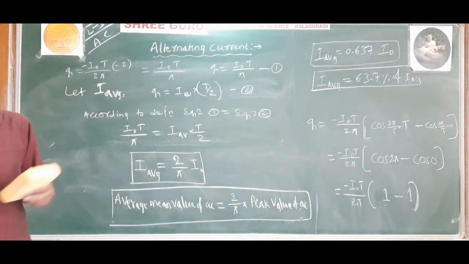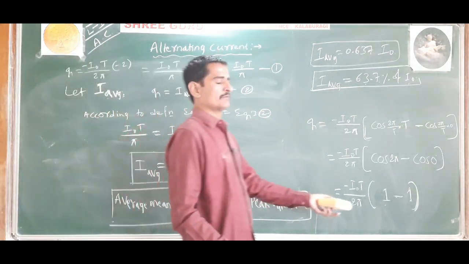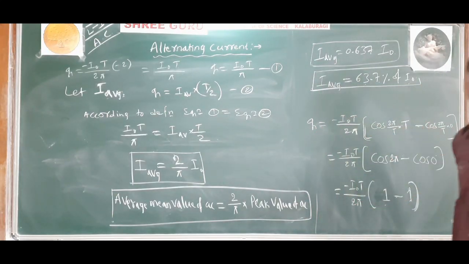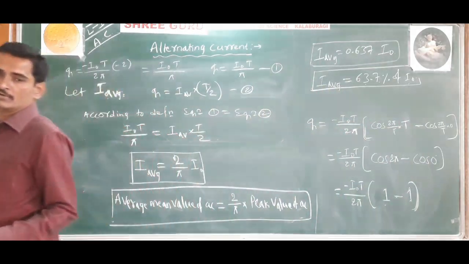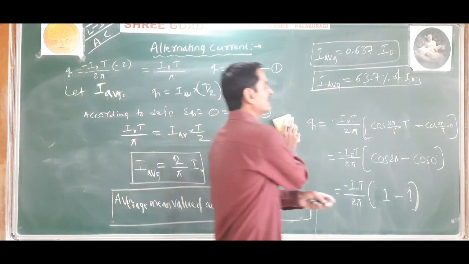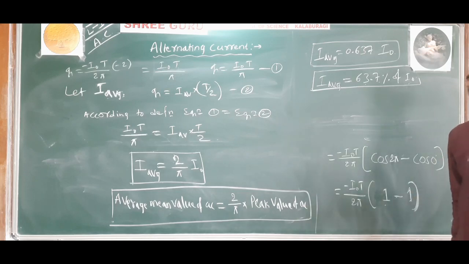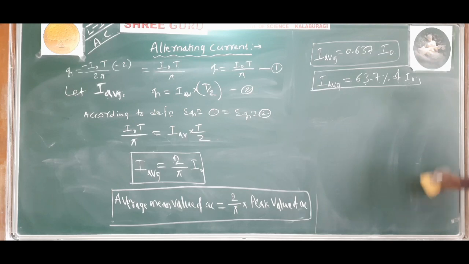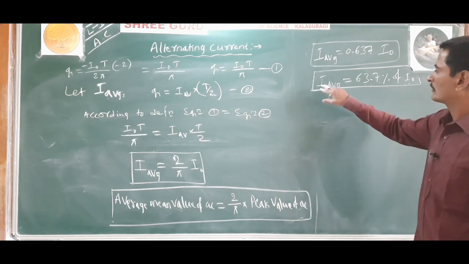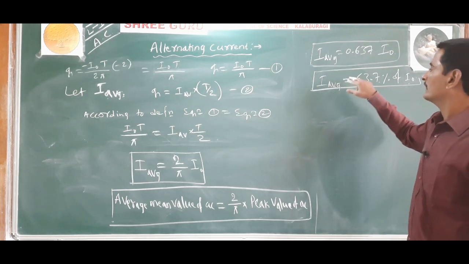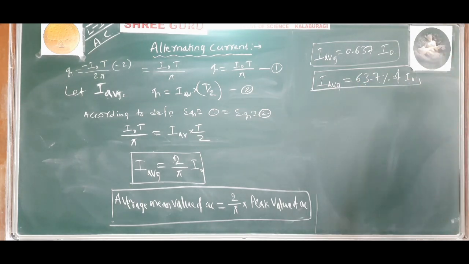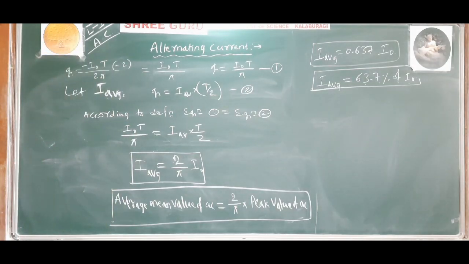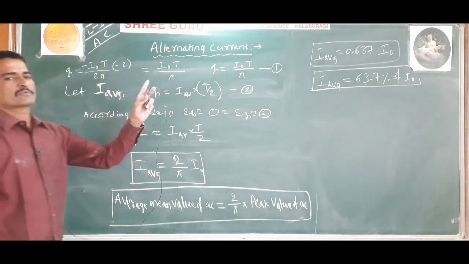The average value of alternating current over a full cycle will be 0. Understood? If we take these limits as 0 to capital T, we will get it as 0. That's why we define the average value over a half cycle. To measure the alternating current, we use the average value over a half cycle. And the average value of alternating current is equal to 63.7% of the maximum current in a half cycle. Okay. So this is the average value of alternating current.